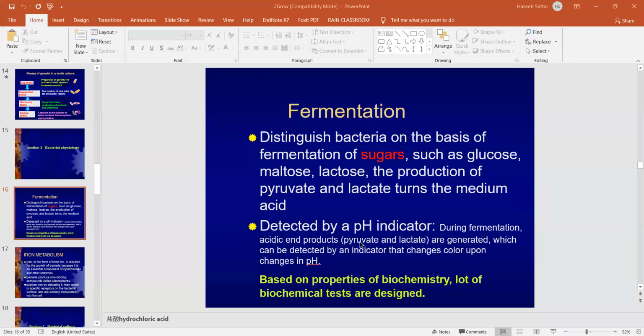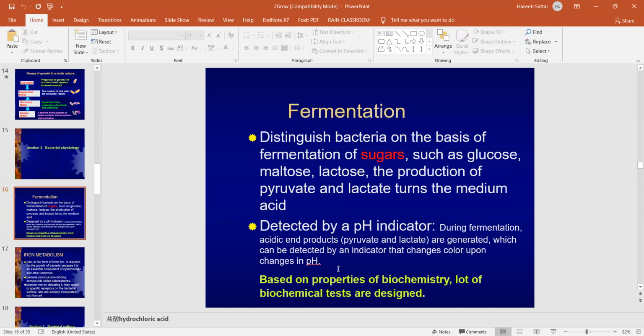So when fermentation occurs in the bacteria, it produces pyruvate or lactate. Anaerobic bacteria produce lactate, aerobic bacteria produce pyruvate. These pyruvate and lactate are acids, so they change the pH of the media. So we can use different indicators to detect whether these bacteria are aerobic or anaerobic.